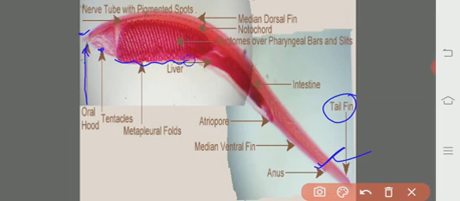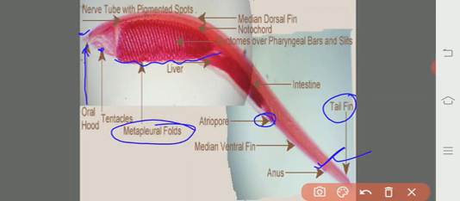They are known as the metapleural folds. Here is the pharyngeal region. Many gill slits are present. The pharynx is very large, enlarged, and covered by the atrium. The atrium opens out through the atriopore.